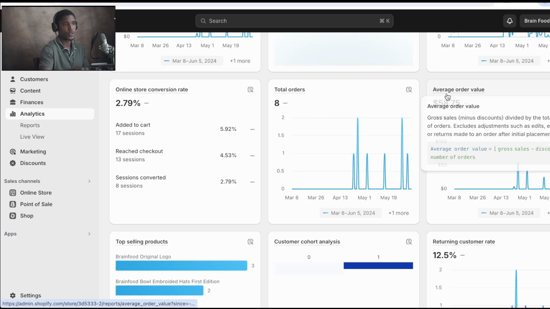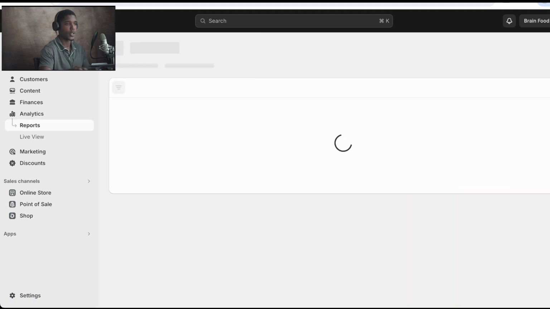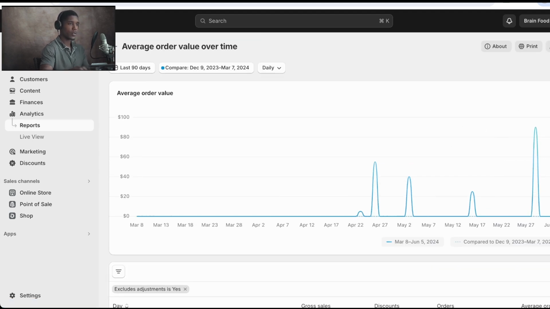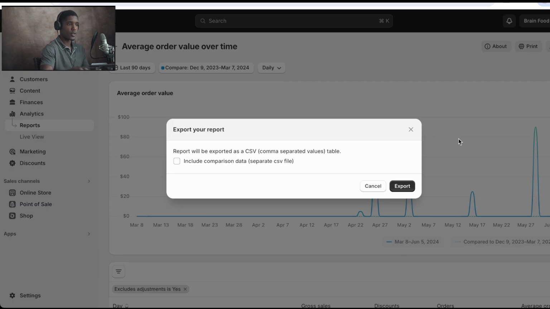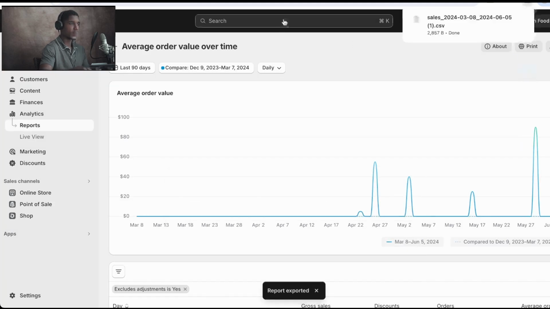So how can we take this data, utilize ChatGPT and those types of platforms to analyze this data, right? Teach us things we need to know about this data, like terms. What are these terms used for? How do we optimize and just improve our overall store? So let's jump right into that. We're gonna use, for example, average order value, right? So I'm gonna go here, export it, get the CSV files,